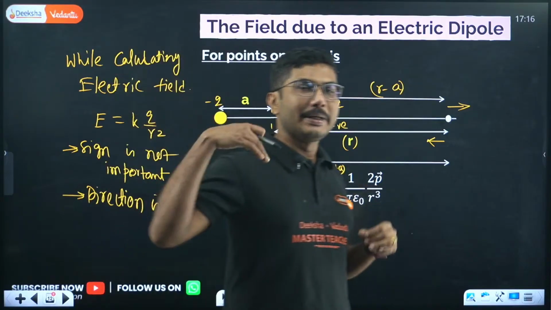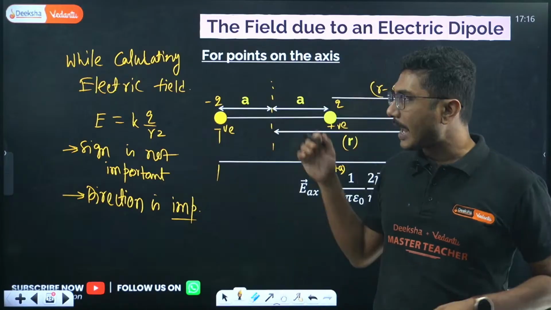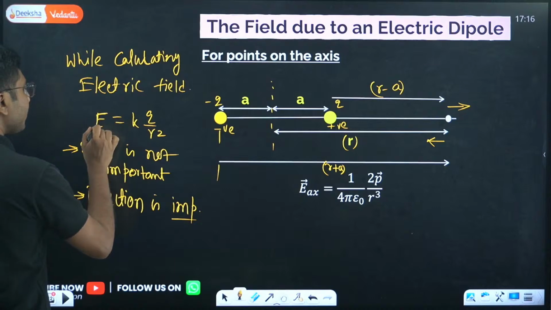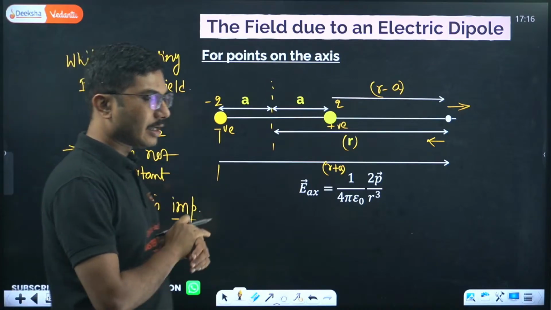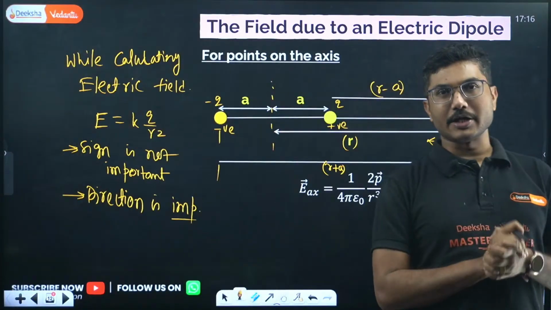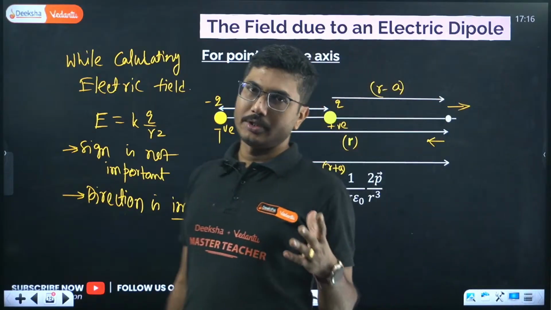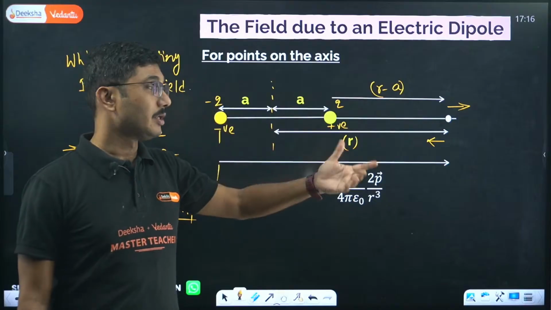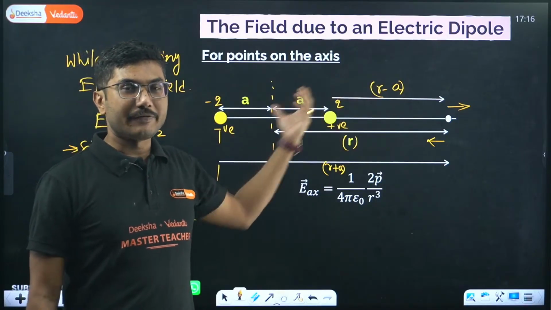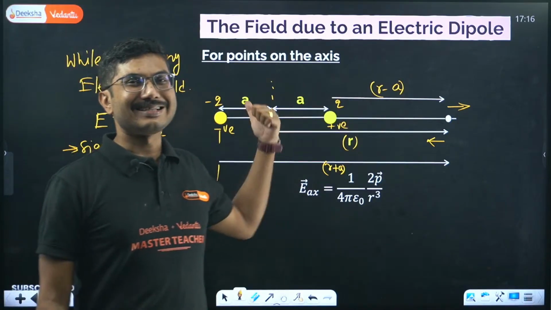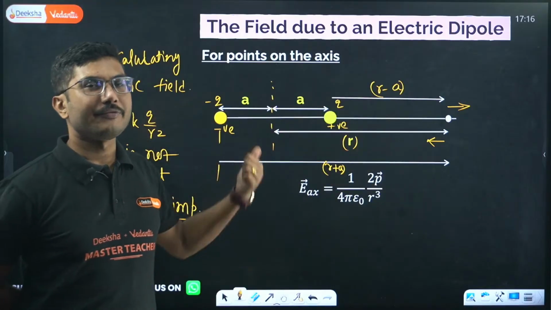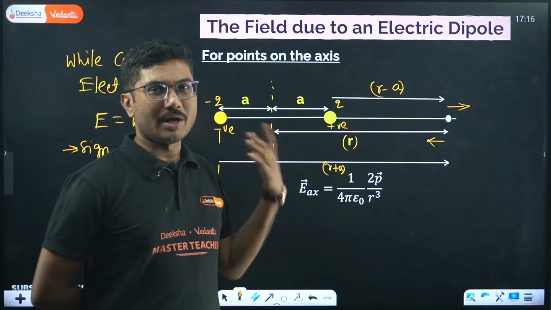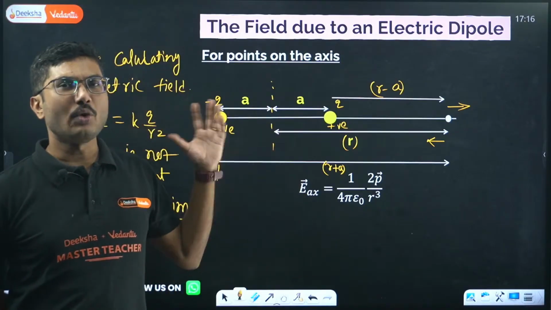Many students at the beginner level use the sign of the charge as well while calculating electric field. Do not do that. While calculating electric field, do not use any sign of the charge, plus minus, that is confusing. The only thing you have to consider is the sign of the direction. When you calculate two electric fields due to two different charges, if they are in the same direction, you can add them. If they are in the opposite direction, you have to subtract them. If they are in any other direction, you have to use vector geometry to add them.